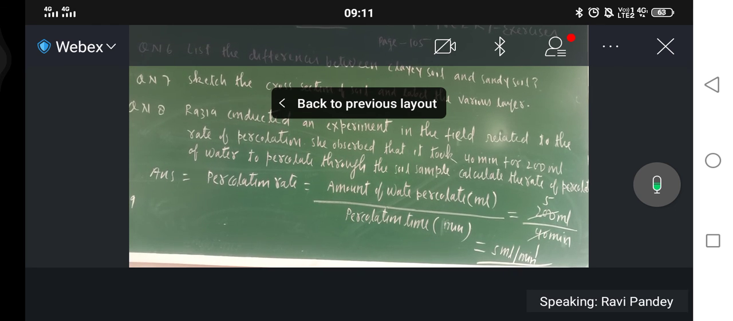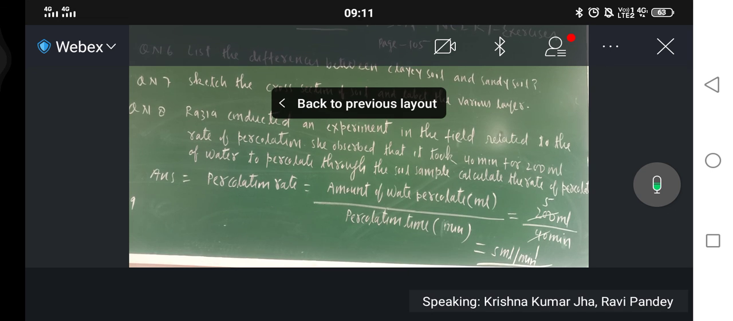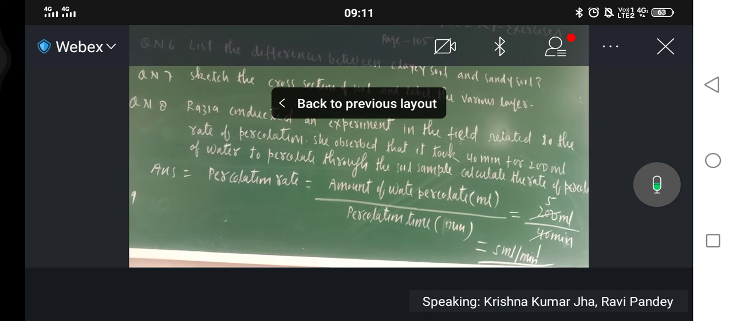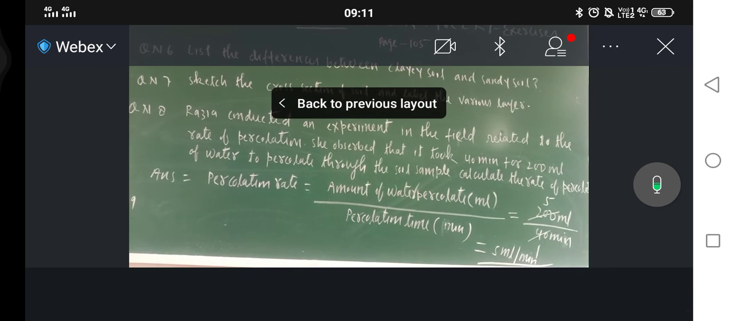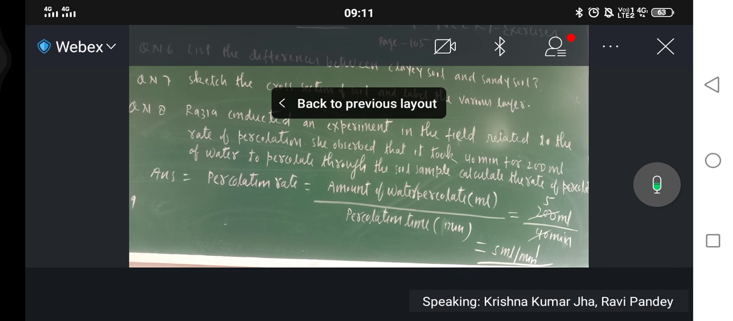Okay. So, amount of water percolated. Okay, now okay or not? Yes, okay. Yes. So 5 milliliters per minute. Any doubt about this one? Two more questions are there, that is question number 9 and question number 10.